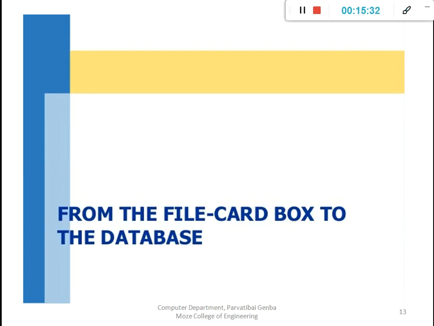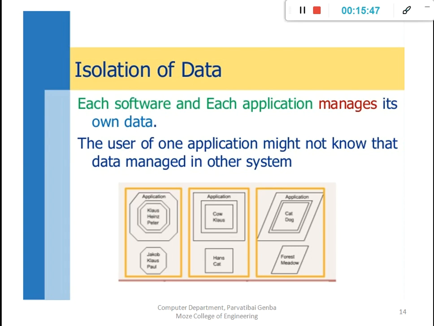Okay, then from the file card box to the databases, meaning a simple normal file system and the database, again the difference between the normal file system and database. Then isolation of data, which was already explained in a previous lecture, but is represented here with another view.